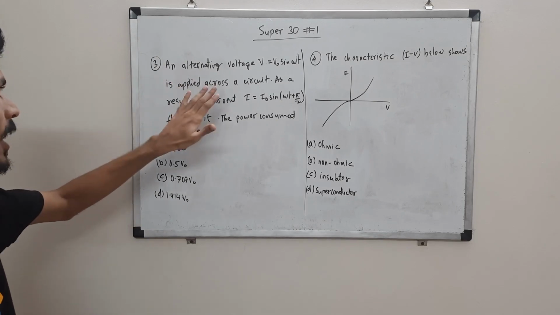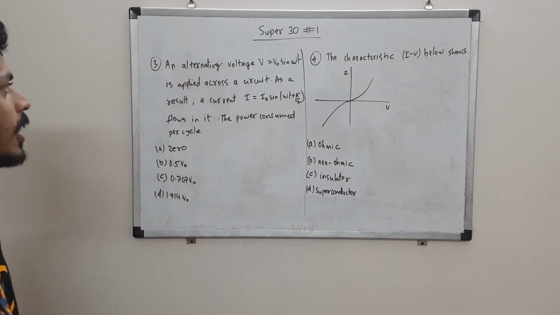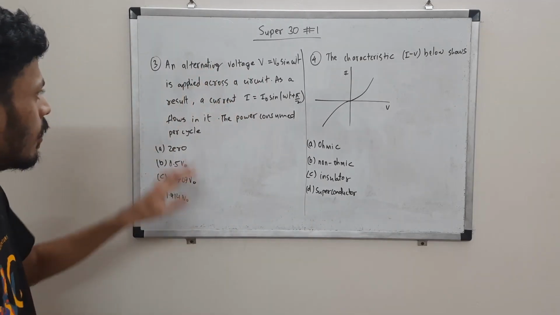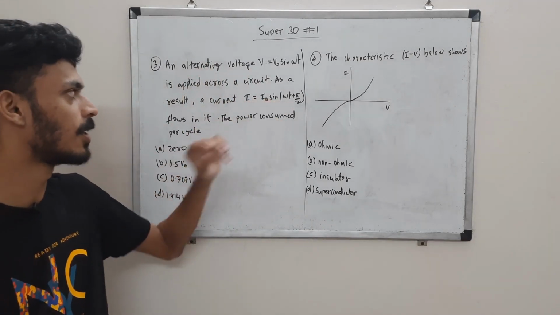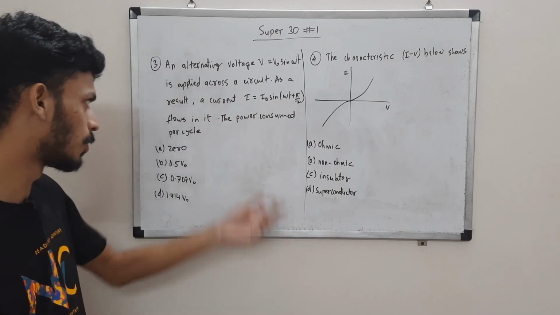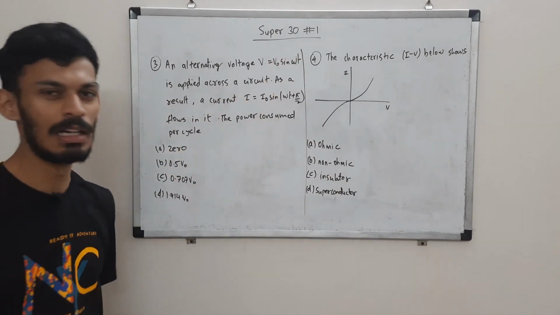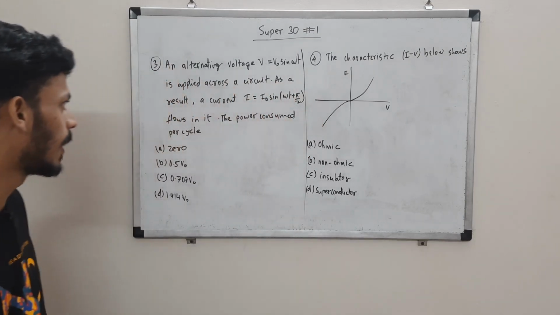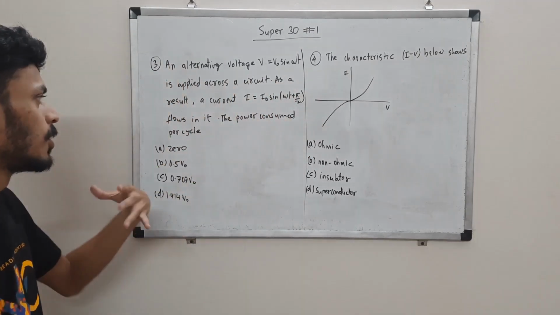Question 3: an alternating voltage, which is V naught sine omega t, is applied to a circuit which results in a current I equal to I naught sine of omega t plus pi by 2. So the current is leading by pi by 2. I think it's a capacitor circuit, right? Voltage lags, current leads.